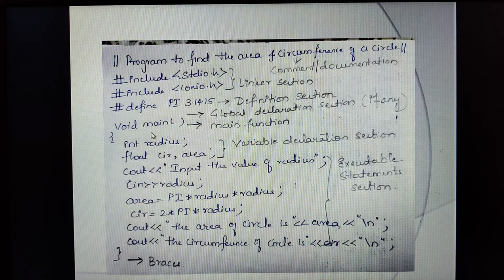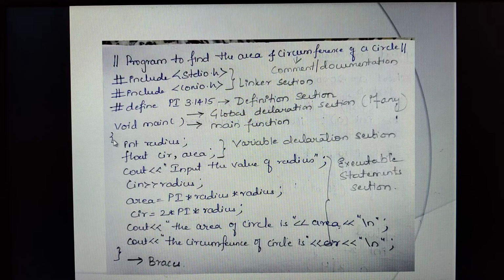A program cannot have more than one main function. The execution always starts from this point, as it marks the beginning of the main program, and it consists of all the executable statements. So this is about the main function.